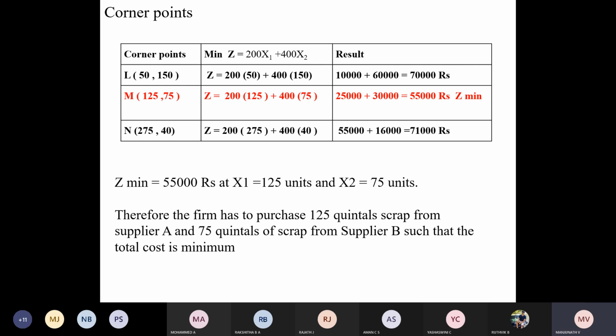Now the ultimate solution is this: z minimum is equal to 55,000 rupees at x1 is equal to 125 and x2 is equal to 75 units. Now take the conclusion, all of you.